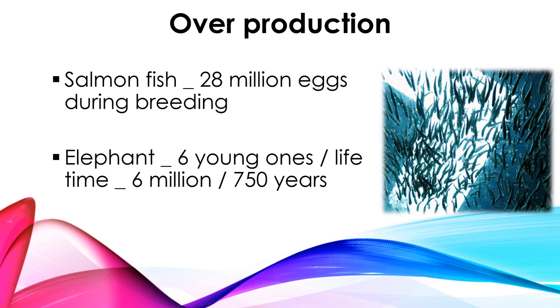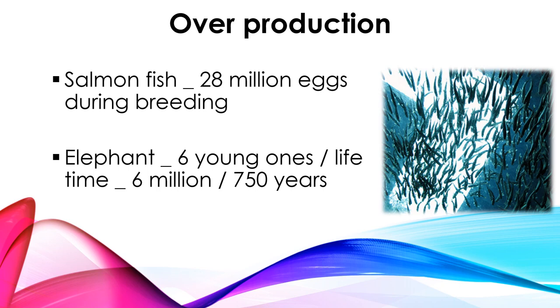And one more example is given regarding the elephant. It is one of the slowest breeders, producing 6 young ones in its lifetime. Even so, it can produce 6 million descendants at the end of 750 years in the absence of any check, right? So elephant is considered one of the slowest breeders, yet it could produce 6 million descendants in 750 years.